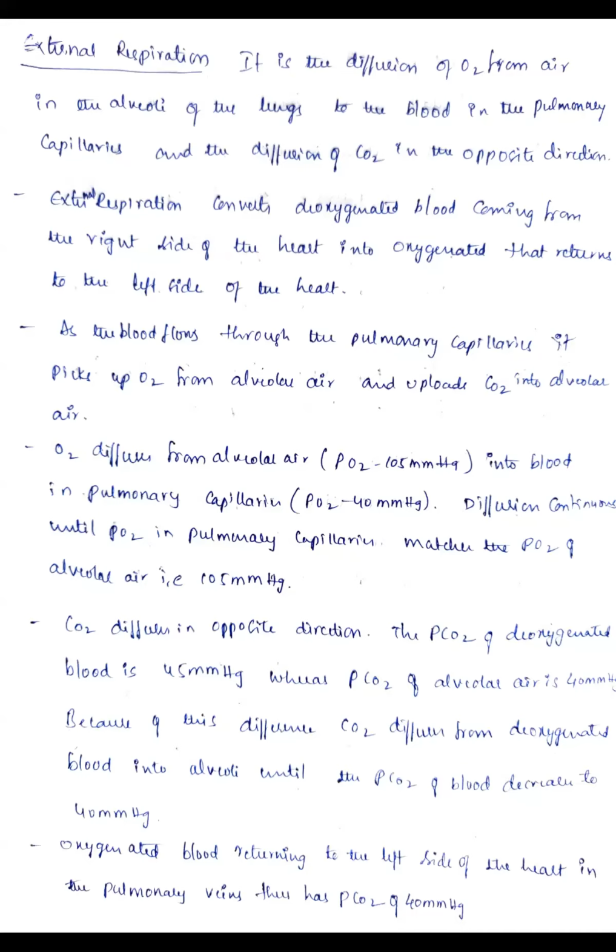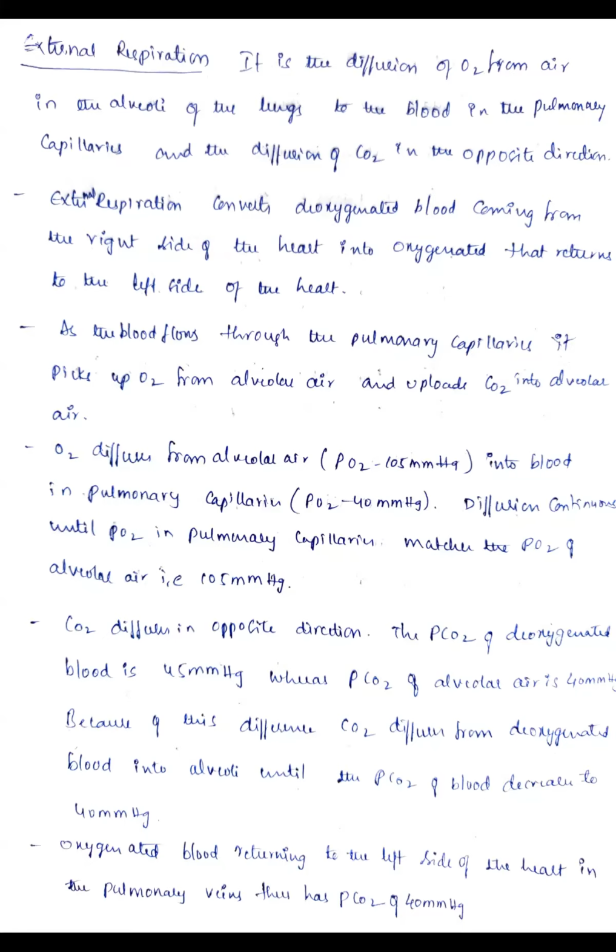Clear? Next, as the blood flows through the pulmonary capillaries, it picks up the oxygen from the alveolar air and it unloads the carbon dioxide into the alveolar air. That means this is how the exchange of gases takes place between the lungs and the pulmonary capillaries. Clear?